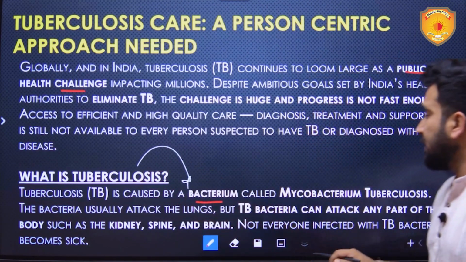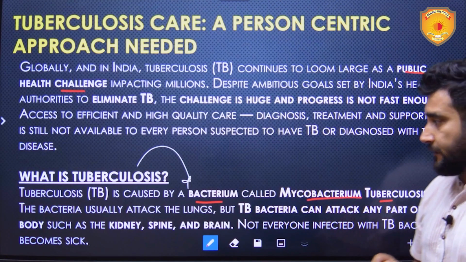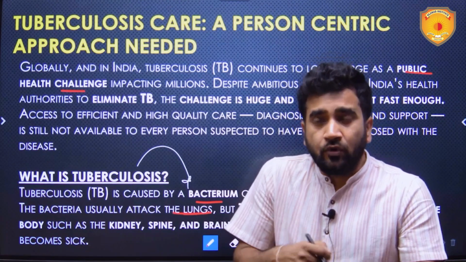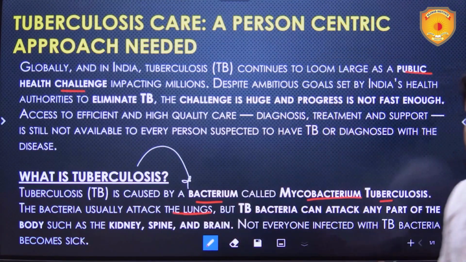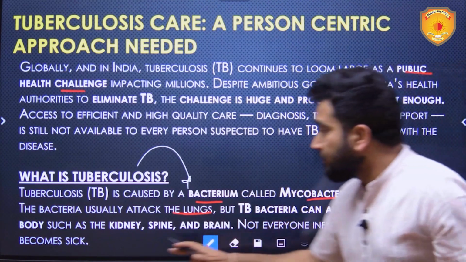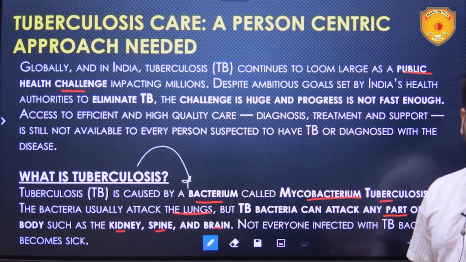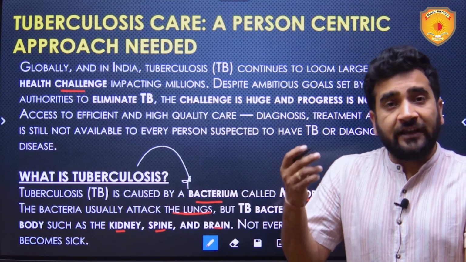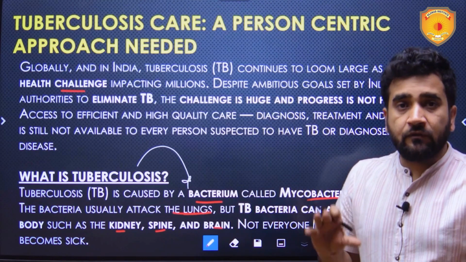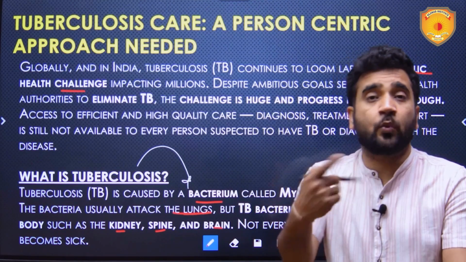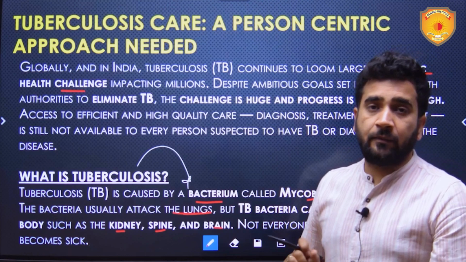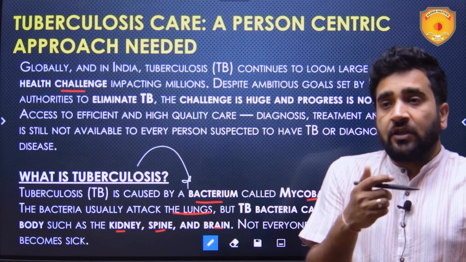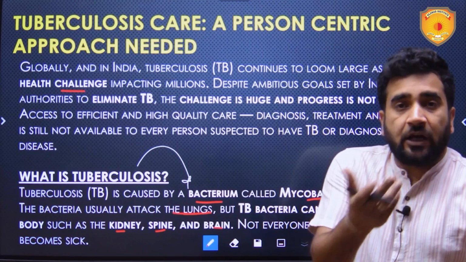It is caused by a bacterium called Mycobacterium tuberculosis. The bacteria usually attack the lungs, where you would have seen most of the TB patients coughing. But TB can attack any part of the body such as kidney, spine and brain as well. You can have stomachache in TB as a symptom. So that is not only limited to lungs. First of all, we need to know that as well, and UPSC asks questions on these lines. Because the perception among most of the public is that TB is a disease which attacks the lungs where people are continuously coughing.